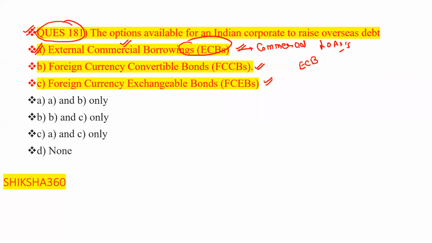Basically, under the external commercial borrowings, there are different forms through which we can raise overseas debt. So first one is the answer. This one is correct. Second one, through the foreign currency convertible bonds, yes, we can also raise funds. Through the foreign currency exchangeable bonds, yes, through these also we can raise the funds.